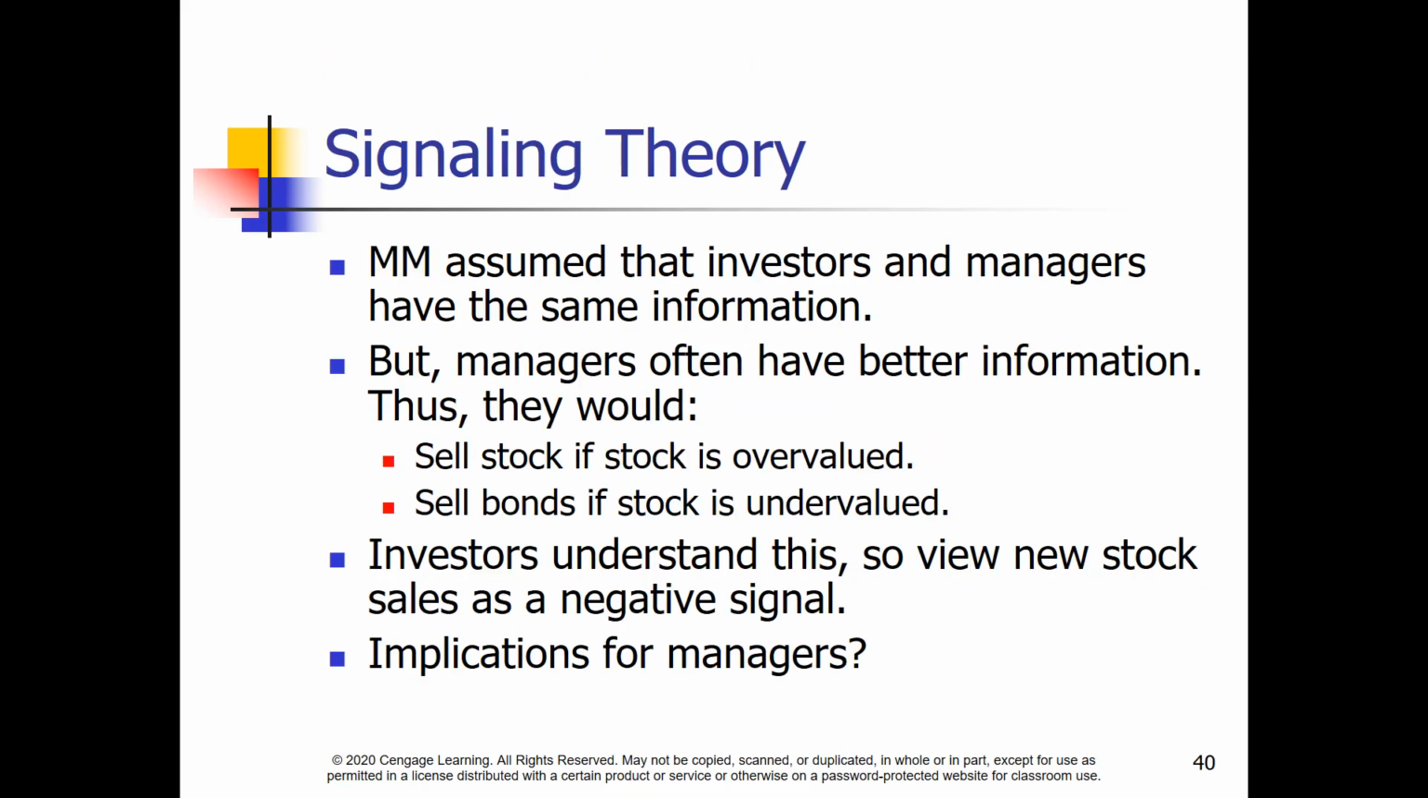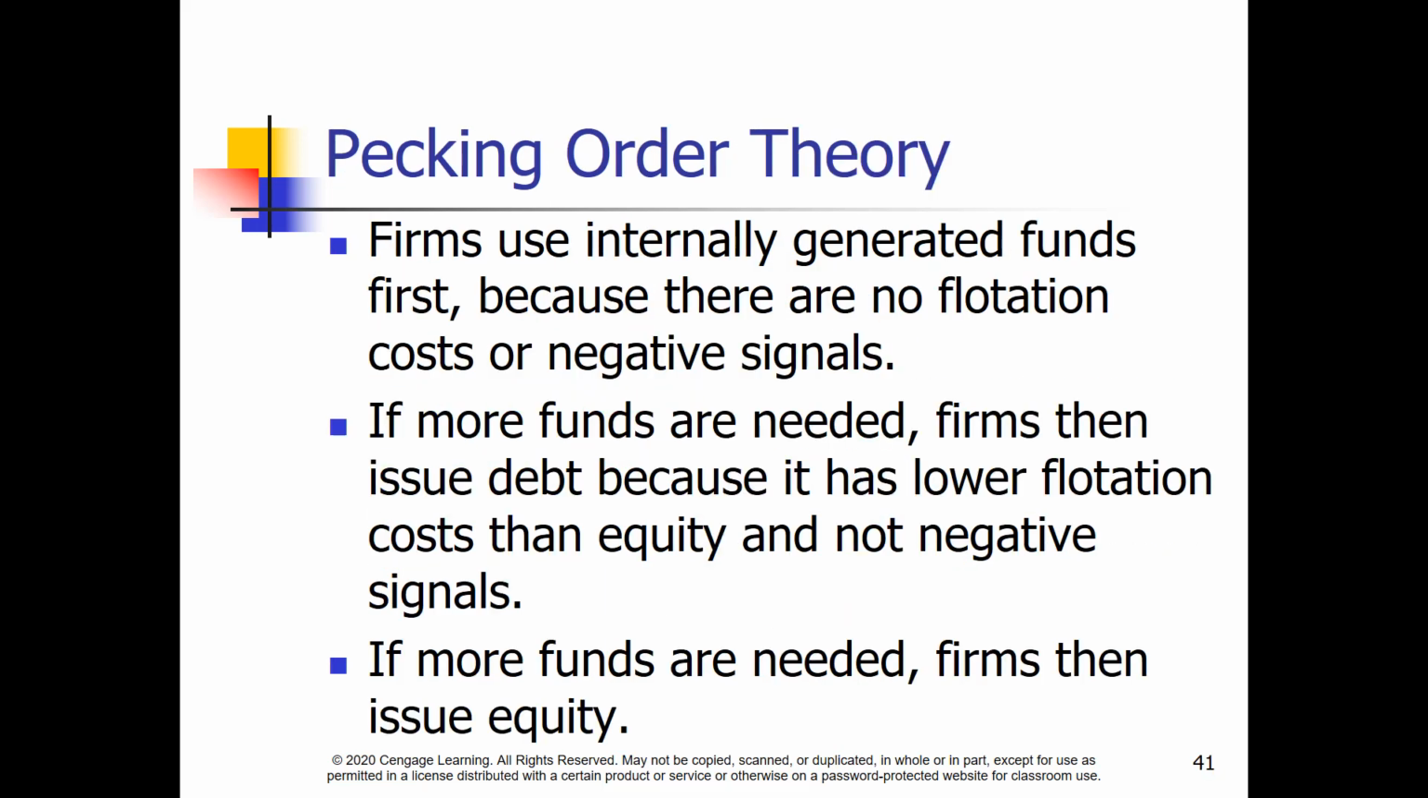M&M also assumed that investors all have the same information. But recall in previous chapters, we considered how insiders have better information than outsiders to a firm. Investors know this, so they read actions by a firm as signals. If a firm issues new equity, investors imply that the stock is overvalued, a negative signal. If the firm issues debt, the implication is that the stock is undervalued. Another theory is called pecking order.